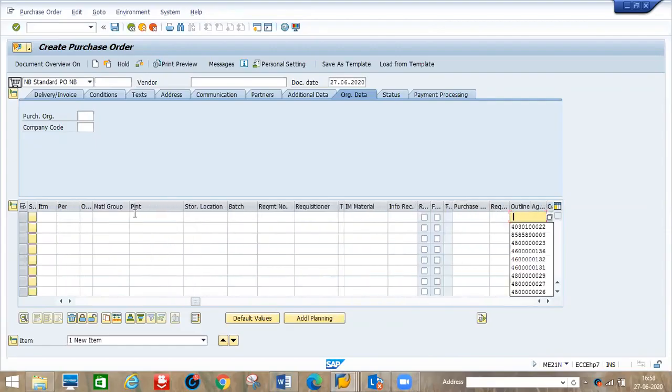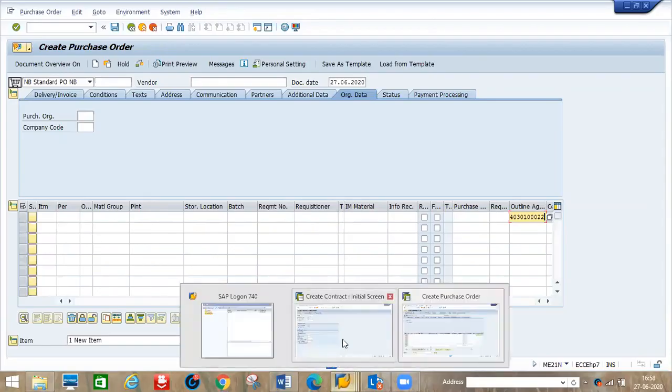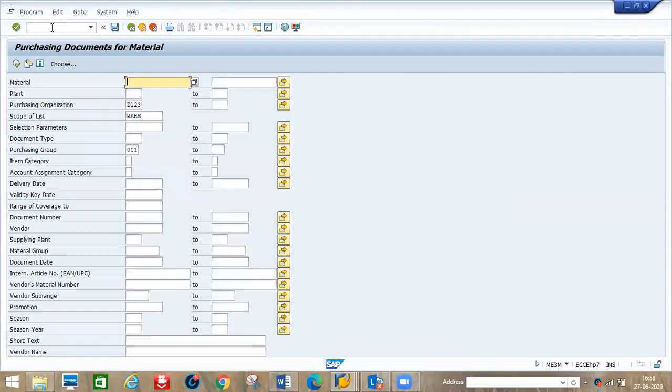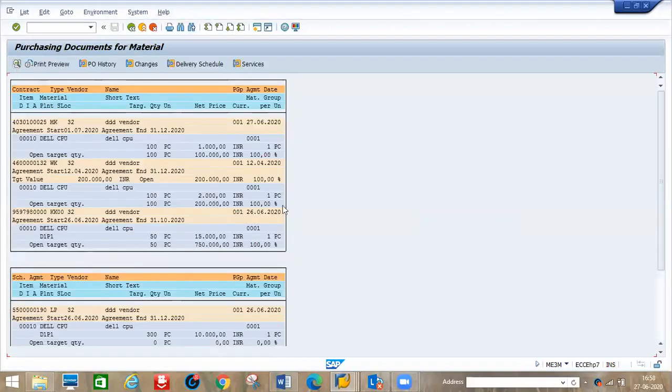See here, what is the number? This is 25, our agreement number.